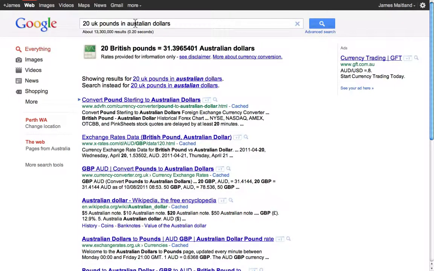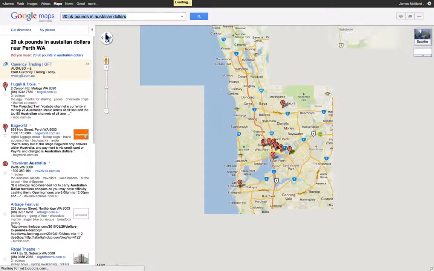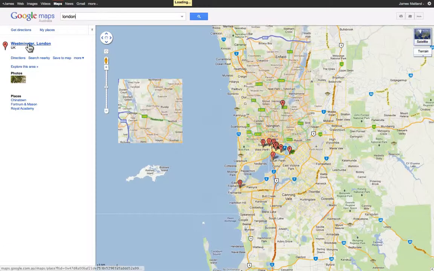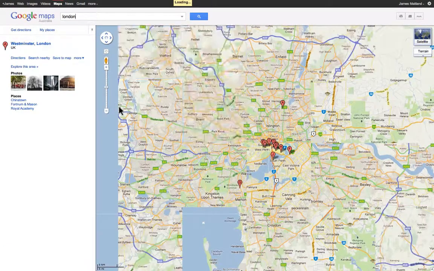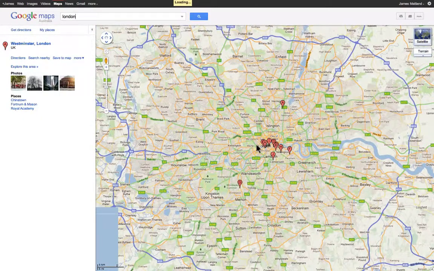Now most people know about maps, so up the top here I can go to maps, and I can search for London. So if I see some news stories, I can find that. I can zoom right in.